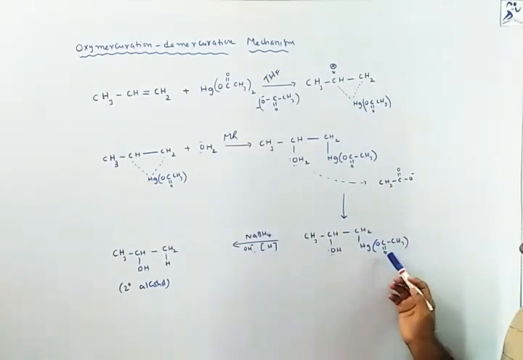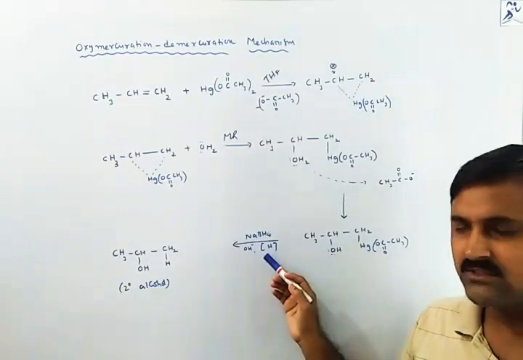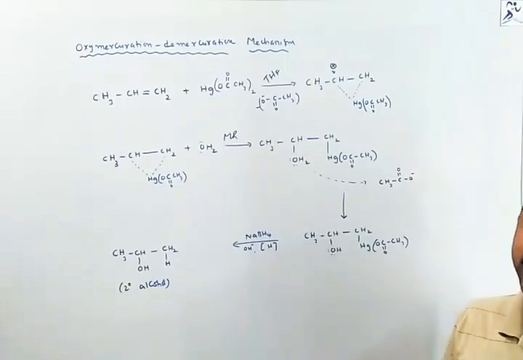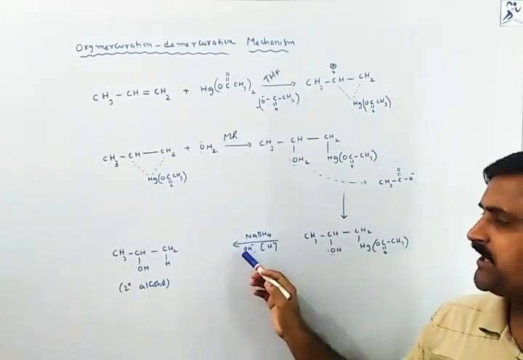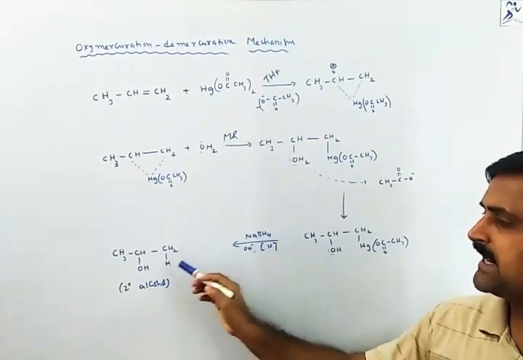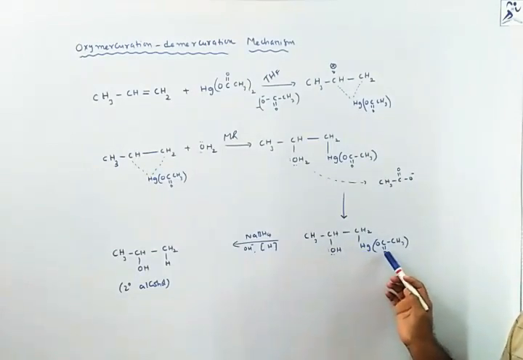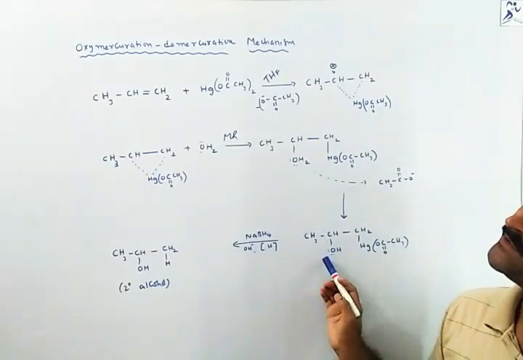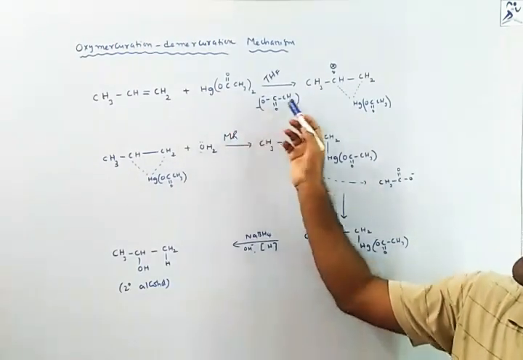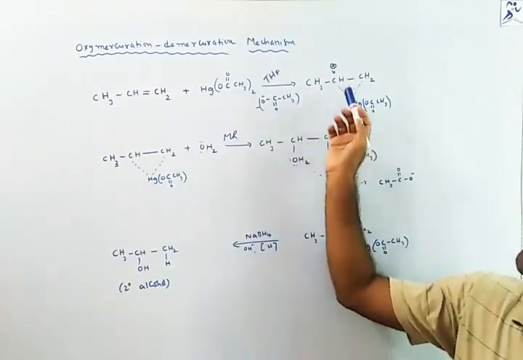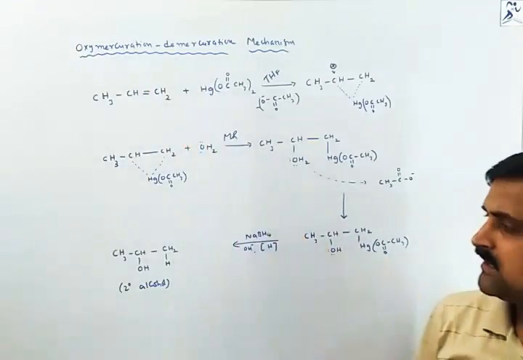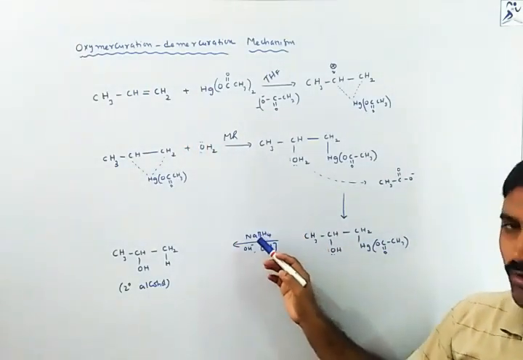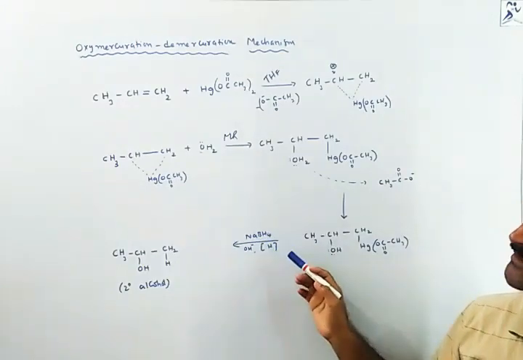Then this can be further reduced by sodium borohydride. In the basic medium, hydrogens will be added and the mercury will be removed, so that we will call demercuration. Whatever we are preparing, the mercury complex, is called mercuration, and removing this mercury compound using sodium borohydride is reduction.